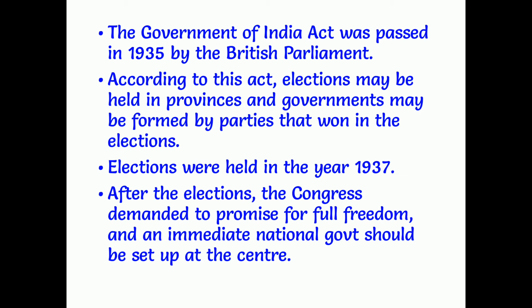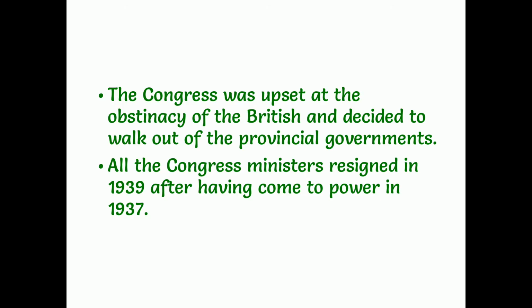After that, the Congress demanded full freedom, and also that an immediate national government should be set up at the central level. The Britishers did not accept it. When the Britishers did not accept it, the Congress was very upset with this issue. Because of that, in the year 1939, all the ministers who won in the elections in 1937 resigned. So all the Congress ministers who came to power in the year 1937 resigned in the year 1939.